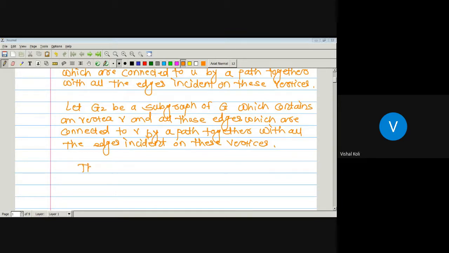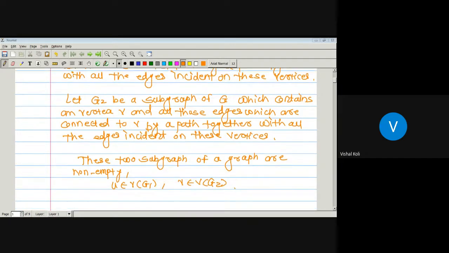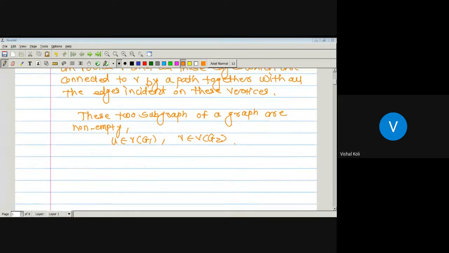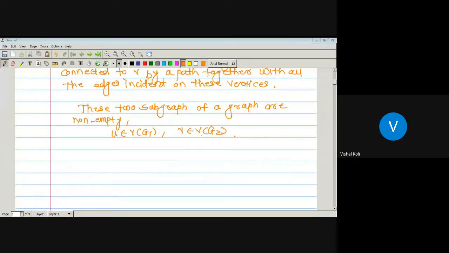So these two subgraphs of graph G are non-empty. It means that u belongs to the vertex set of G1, v belongs to the vertex set of G2, and these two are graphs having at least one vertex.